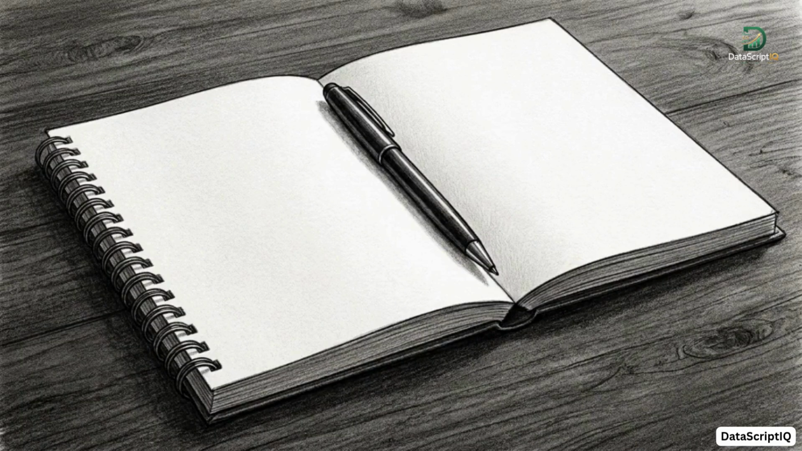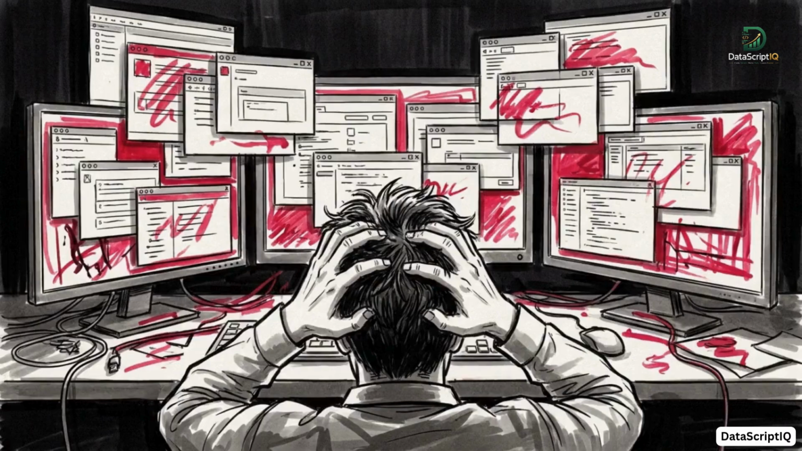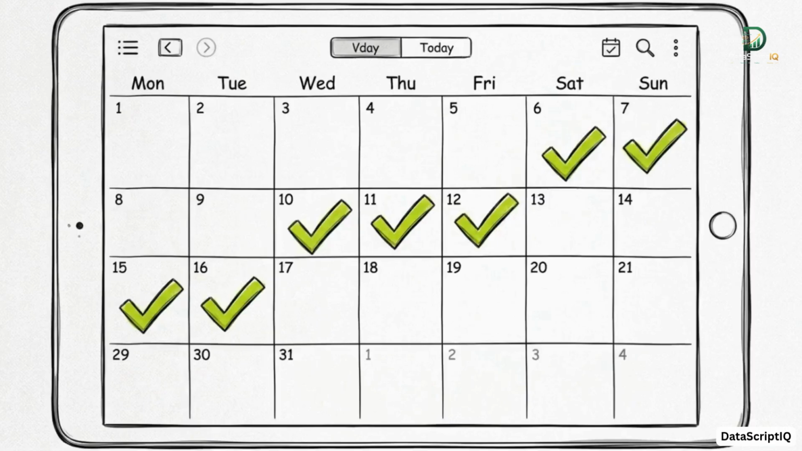Grab a physical notebook or open a blank document on your screen right now. We are going to actively plan your path together. Trying to learn modern technology without a structured plan turns ambition into frustration. A defined roadmap keeps you moving forward, one clear step at a time.